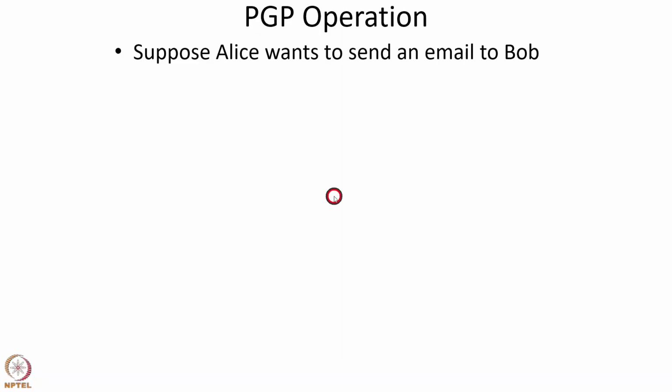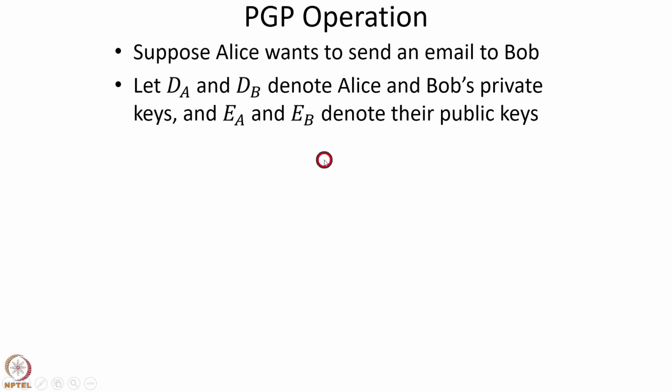We summarize the operation of PGP and we'll discuss it in detail in the next lecture. Suppose Alice wants to send an email to Bob. Let DA denote Alice's private key and DB denote Bob's private key. Similarly, EA and EB denote Alice's and Bob's public keys. E stands for encryption and D stands for decryption. Recall that a public key is used for encryption and a private key is used for decryption when using public key cryptography to send an encrypted message to the receiver. So we use this notation.